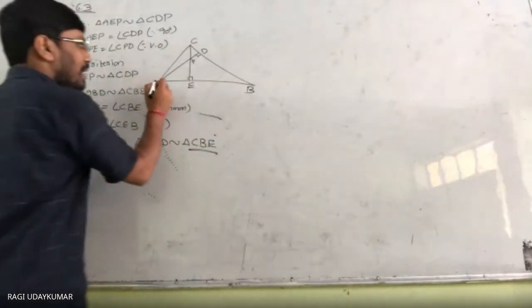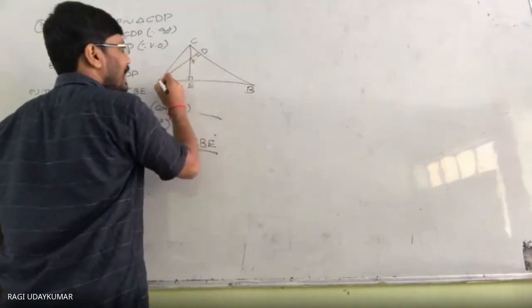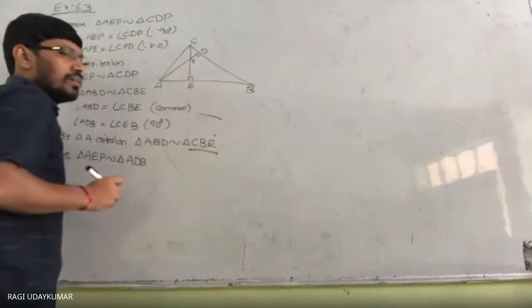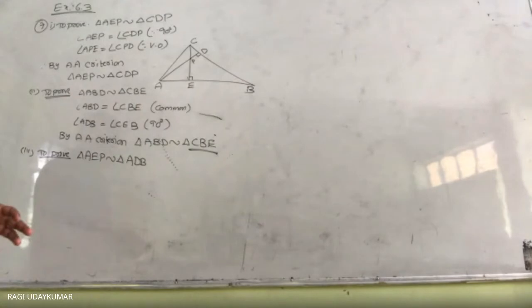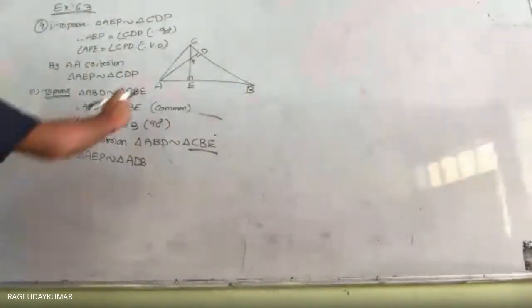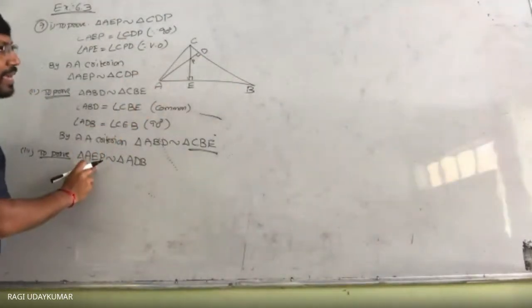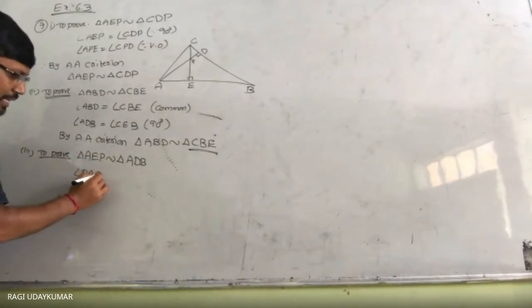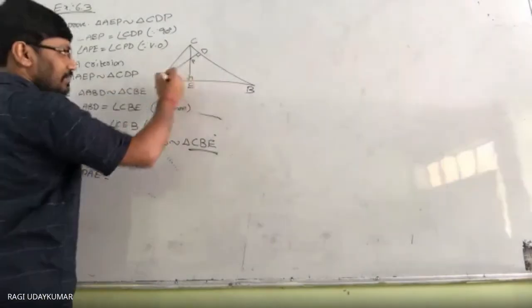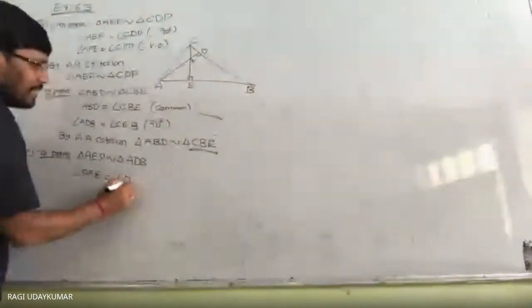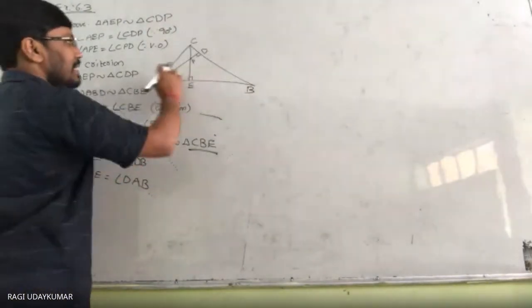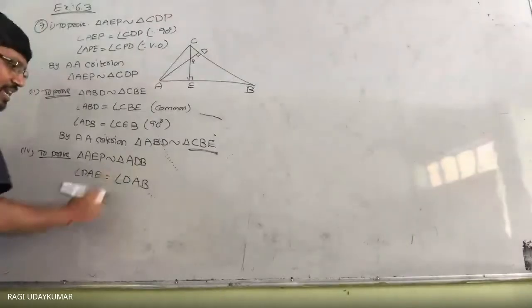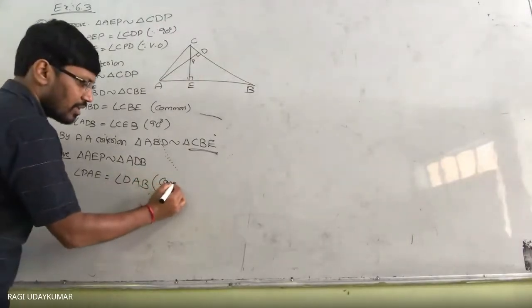If you observe properly, in triangle AEP and triangle ADB, one angle is common. So what is that angle? Angle A. In AEP, angle A can be written as angle PAE. Angle PAE is equal to angle DAB in this triangle. So these both are common.